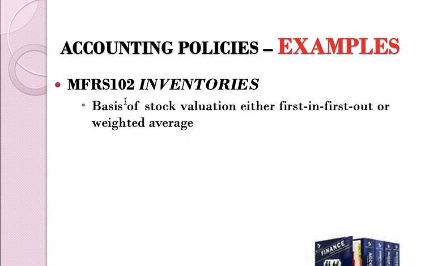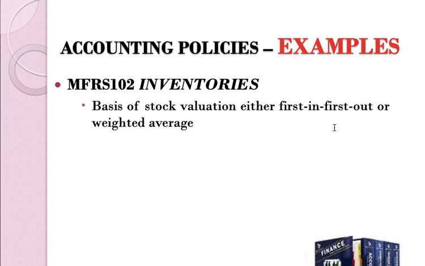Also we have inventory, that is MFRS 102, where a company may choose to use the FIFO method or weighted average or LIFO. LIFO is not allowed in Malaysia, I think. So only these two methods. Which method does your company choose to measure your inventory? So that is the accounting policy.